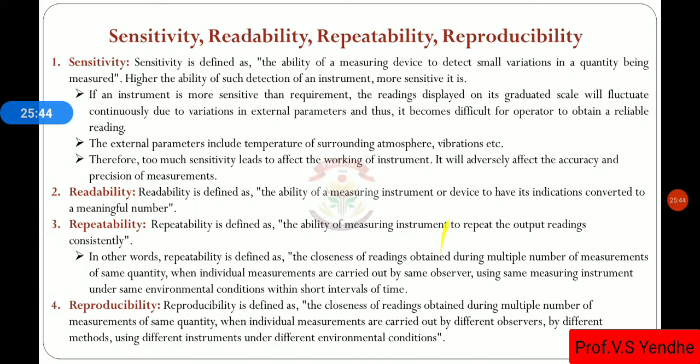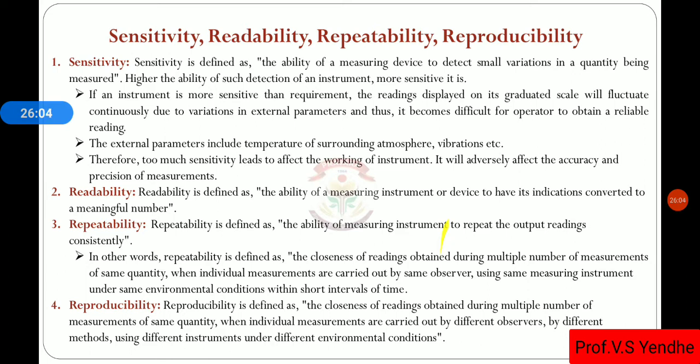So then that instrument will show the same readings or repeated readings. That property is known as repeatability.